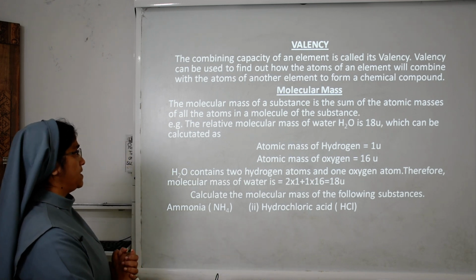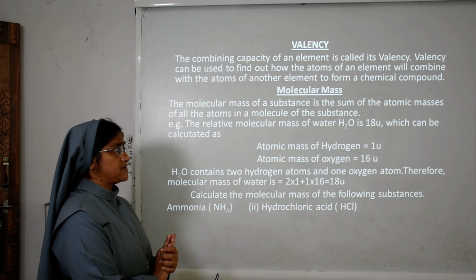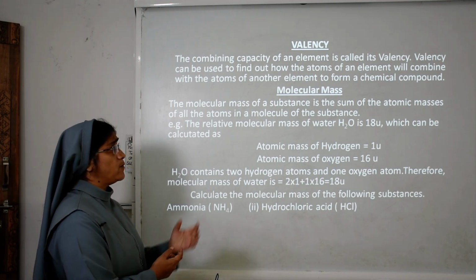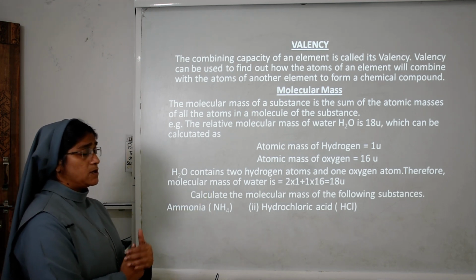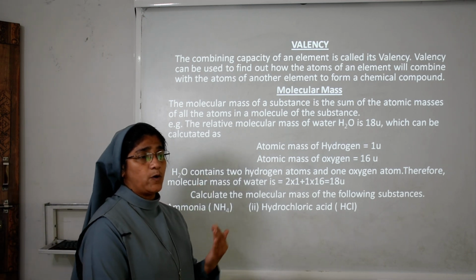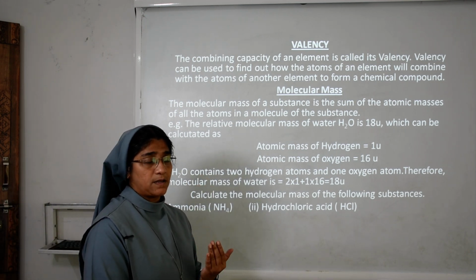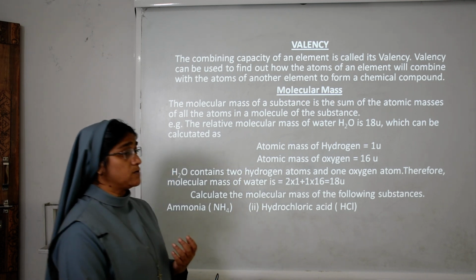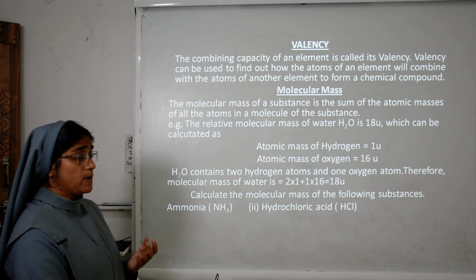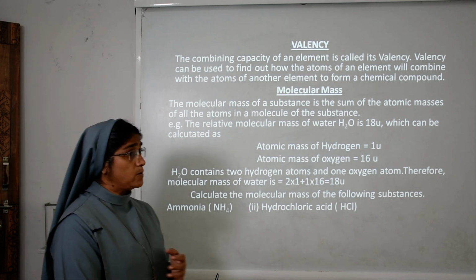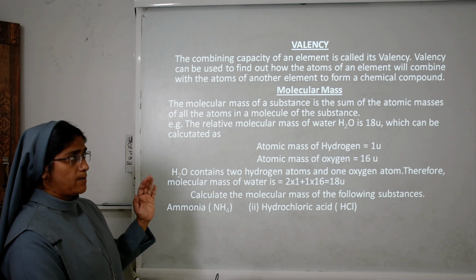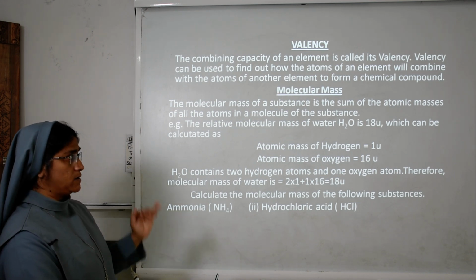What is molecular mass? The molecular mass of a substance is the sum of the atomic masses of all the atoms in a molecule of the substance. You have already learned about the atomic masses of the elements. What is the atomic mass of hydrogen? 1. Helium? 2. Lithium? 3. Beryllium? 4. So many atomic masses of elements you have already studied.